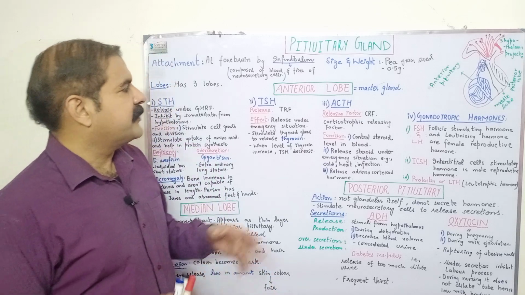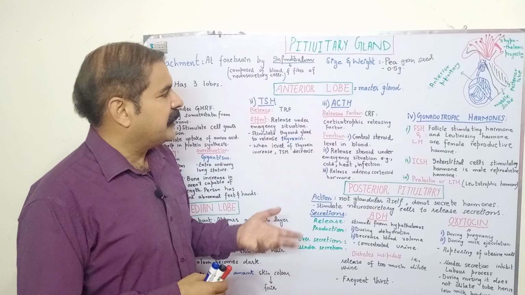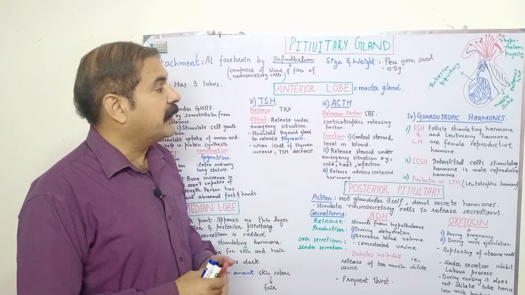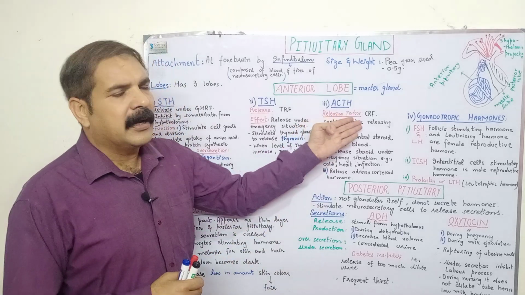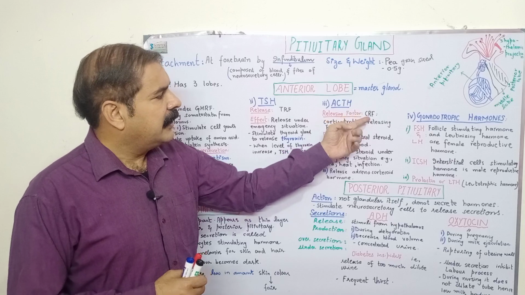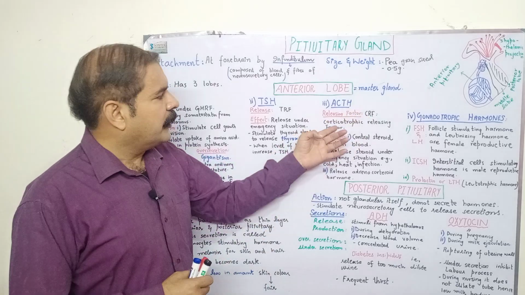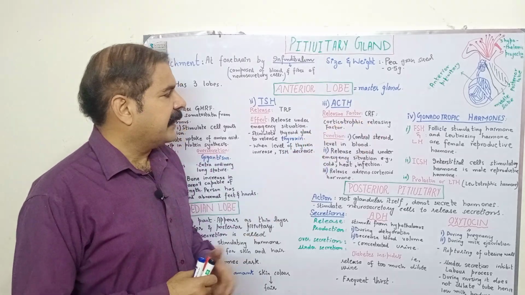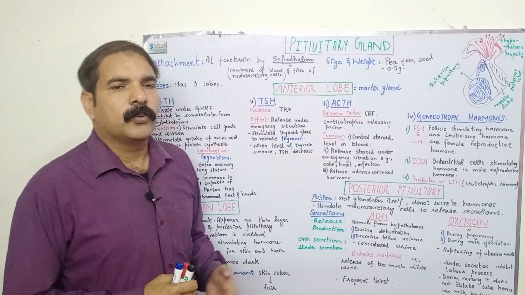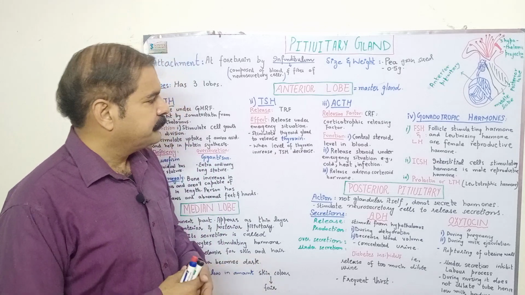The third hormone is ACTH, which is adrenocorticotrophic hormone. It is released under the influence of CRF, which is corticotrophic releasing factor. Its function is to control the steroid level in the blood.